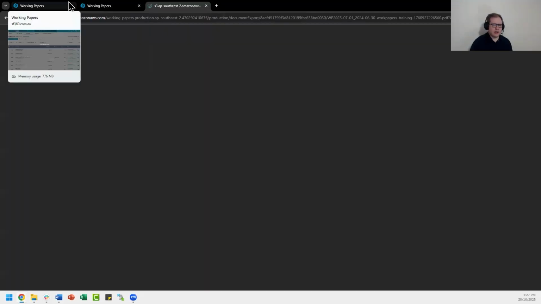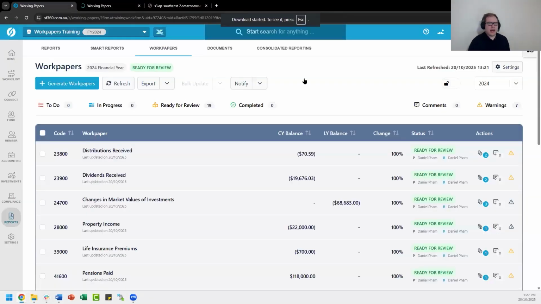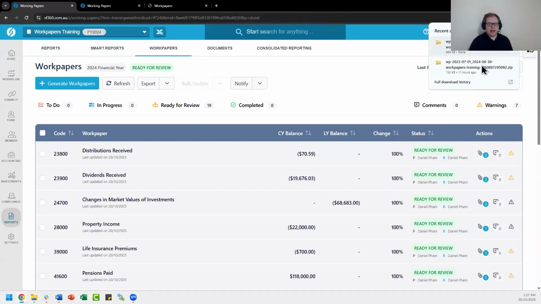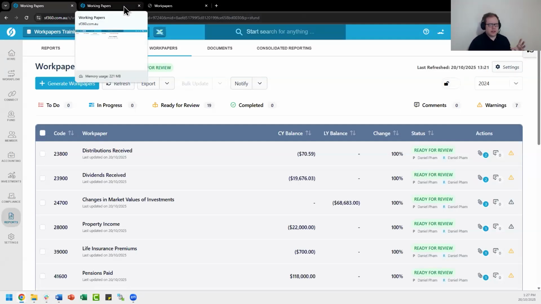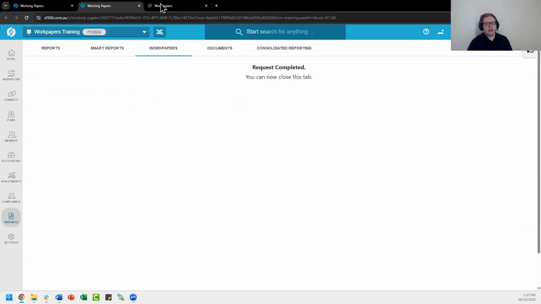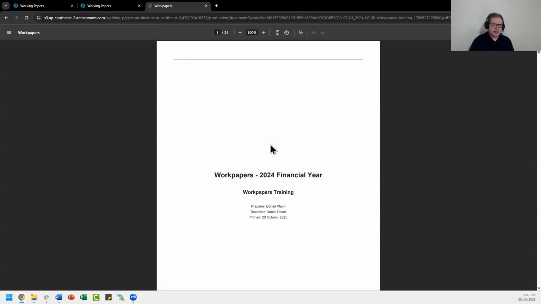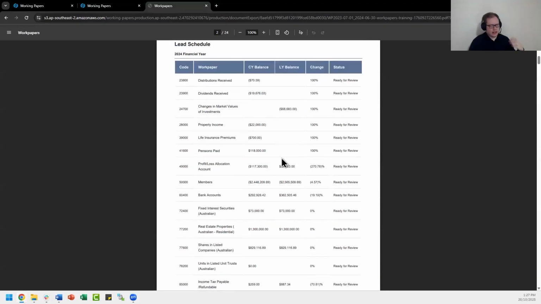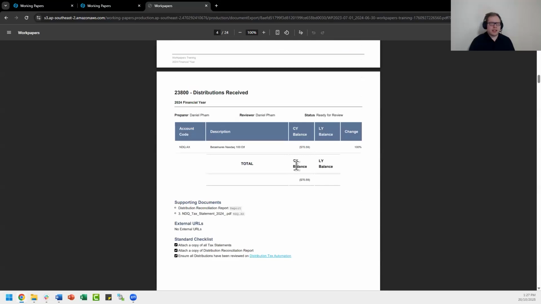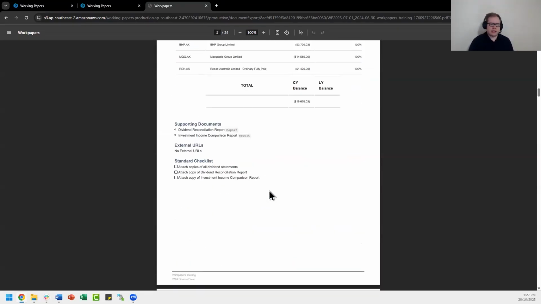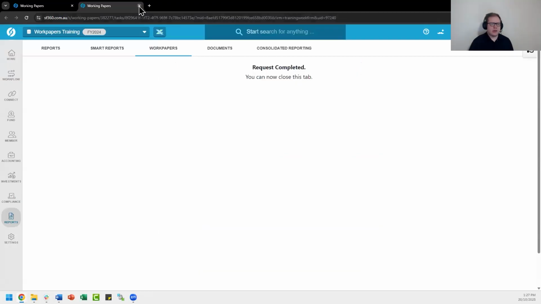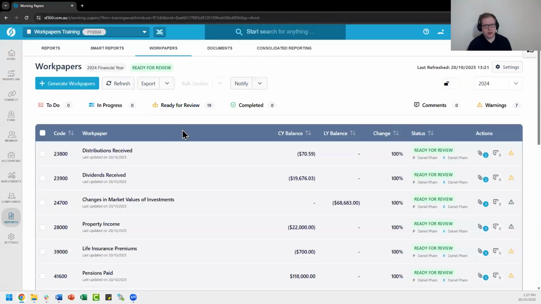these are going to generate automatically. The documents download as a zip file to your computer. As you can see here, we have a nice little zip file that has downloaded here, and one that I did for training. And these contain all of the documents that are attached in your Workpapers. And this other one is the schedules. So it's essentially the list of Workpapers, as well as each of the account's specific details and their checklists within that. So you can download the relevant documents to you.